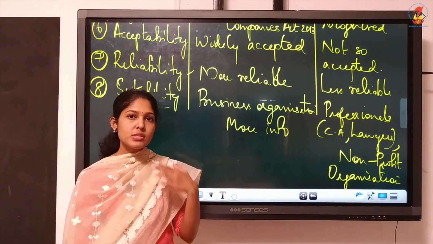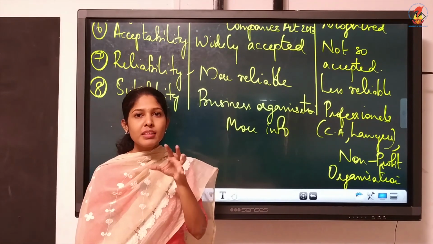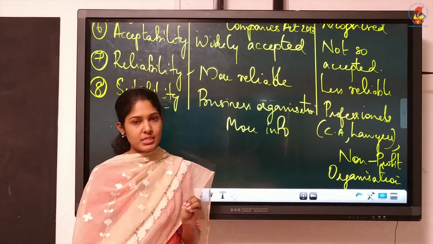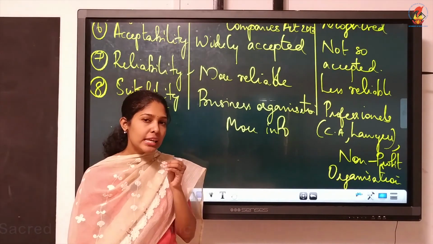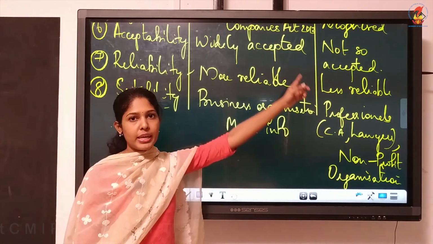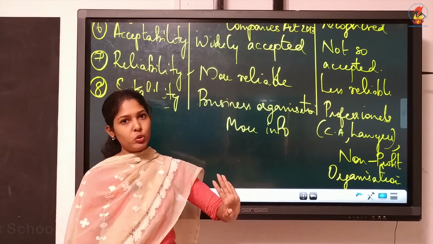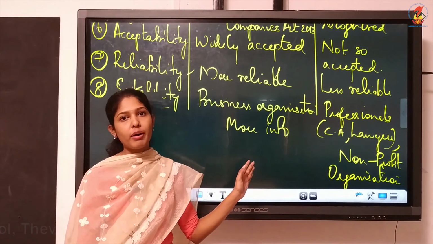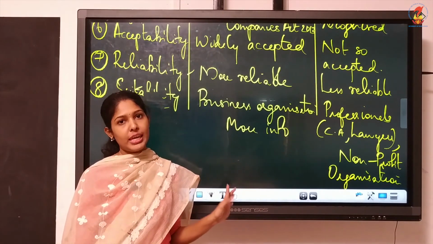Such organizations, mainly their purpose will be service rendering and their transactions will be less. So such organizations, since they require only very less information, are following cash basis. Then professionals also, individuals also will be following. But most of the business organizations will be following the accrual basis of accounting.